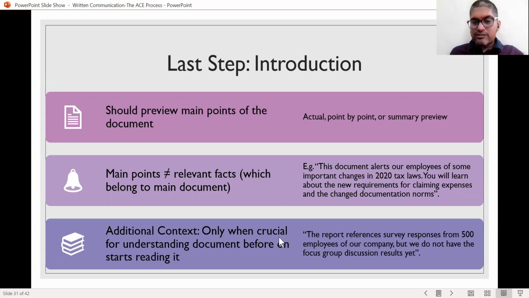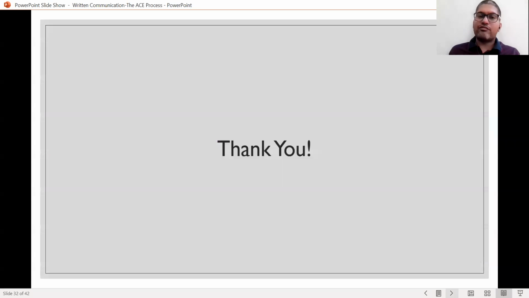Add additional context only when it is crucial for understanding the document. You provide some additional information, for example, that this document is based on this kind of data and there is something missing in it. I'm being upfront right here. Say the report references survey responses from 500 employees, but we do not have the data from group discussions, which basically means it is a tentative document which tries to provide information about what we know about the issue right now based on the limited responses that we have. So this is the crafting process of the document, or the ACE process. Now we will talk about the editing process in the next video.